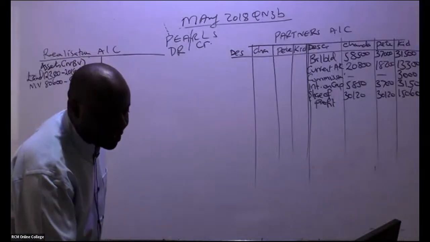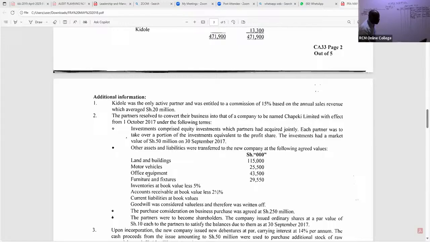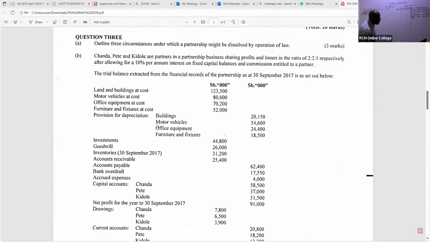We pick on the next item that was realized to the new company. So you can see we have here office equipment. This was transferred to the new company. So for office equipment, now go back to the net book value. I'll just write equipment. For equipment, I can see 7,200 was the cost. I subtract the provision for equipment, which is 24,400.